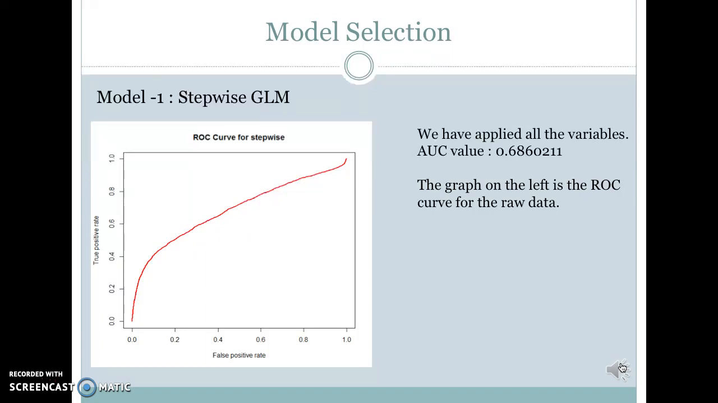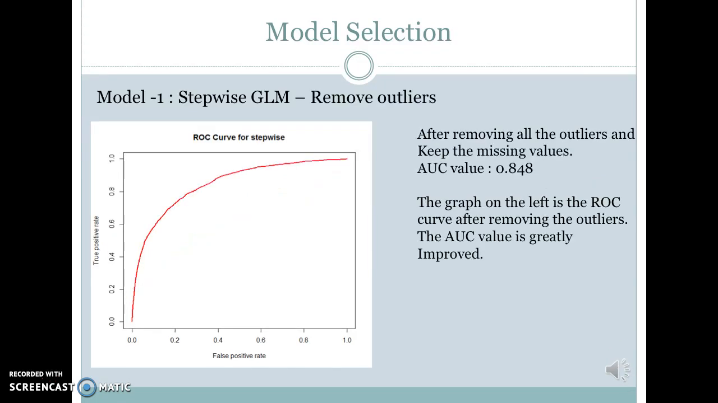So we can see from the figure that we apply all the variables. The AUC value now is only about 0.686. Next, we remove all the outliers and keep the missing values. The AUC value becomes 0.848. So compared to the AUC, which is only 0.695 for raw data, removing the outliers helps improve the result a lot.